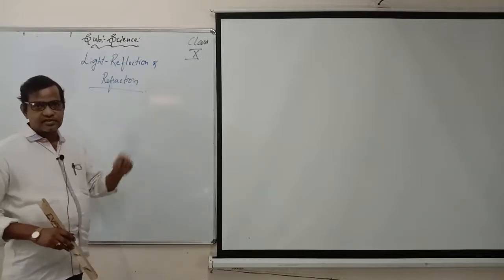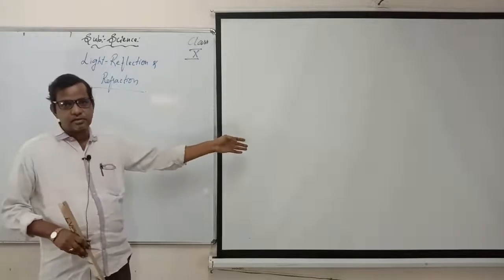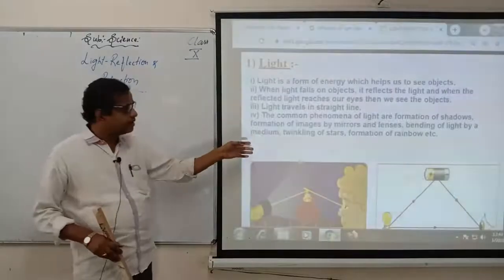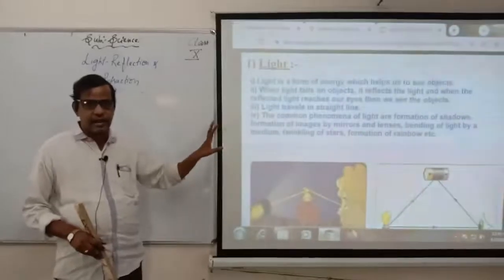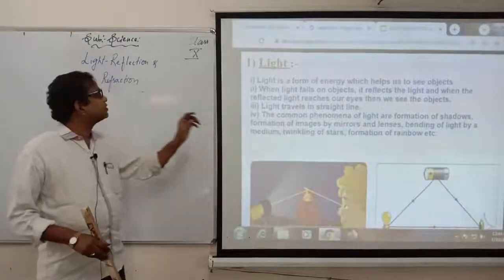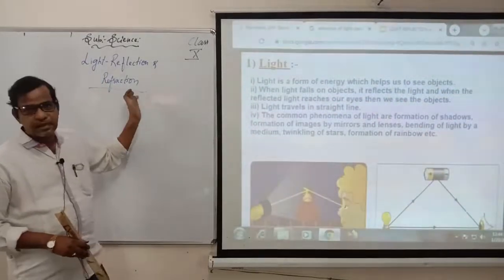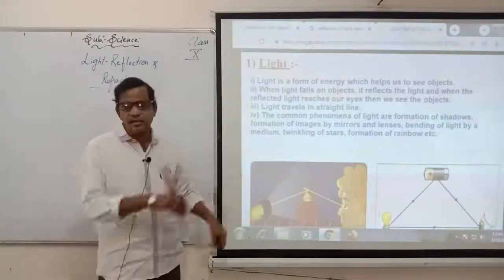I told you in the same way with sources of energy. So if you go with BBT here, the figures and everything, you will understand more clearly, and it will be very effective for you also. So go through this also. Here the same chapter, light, reflection, refraction, already explained. Now we are going with this one.